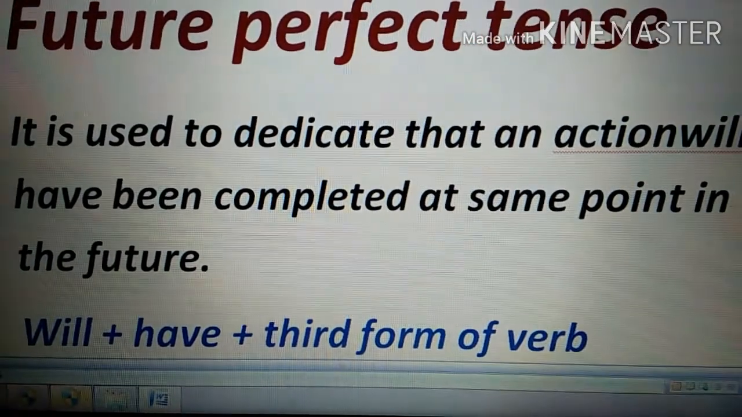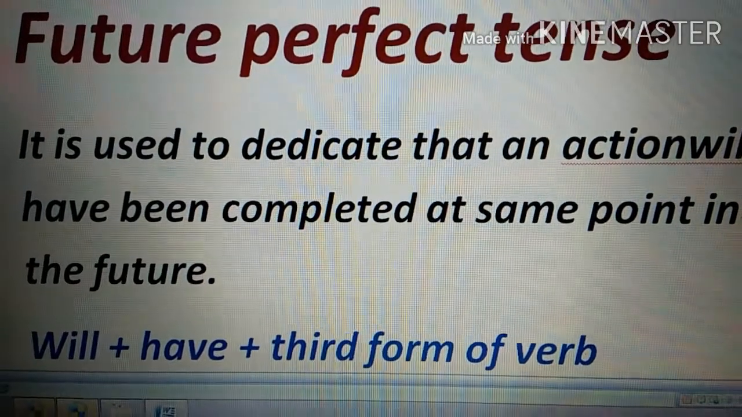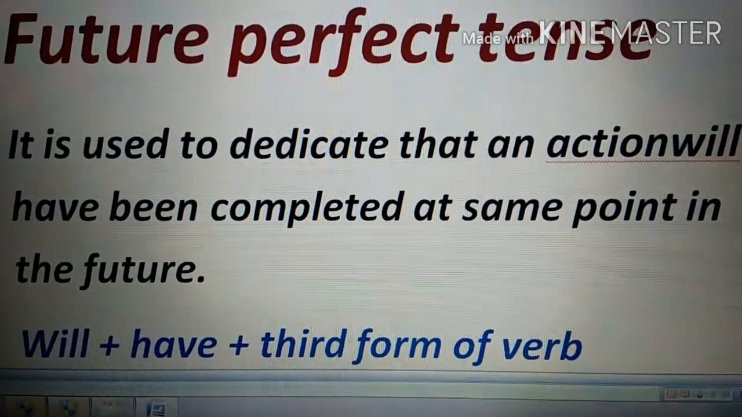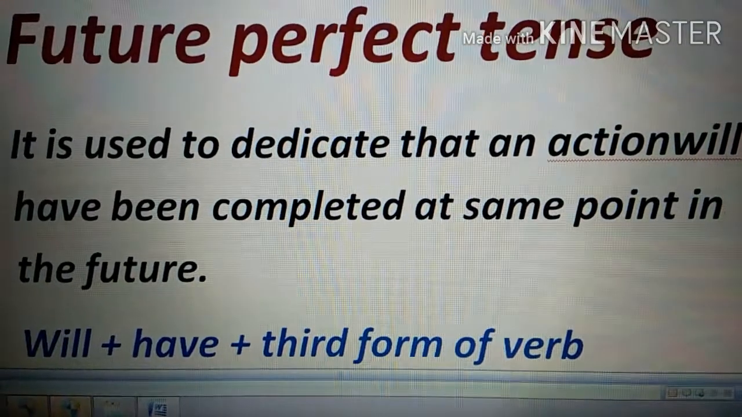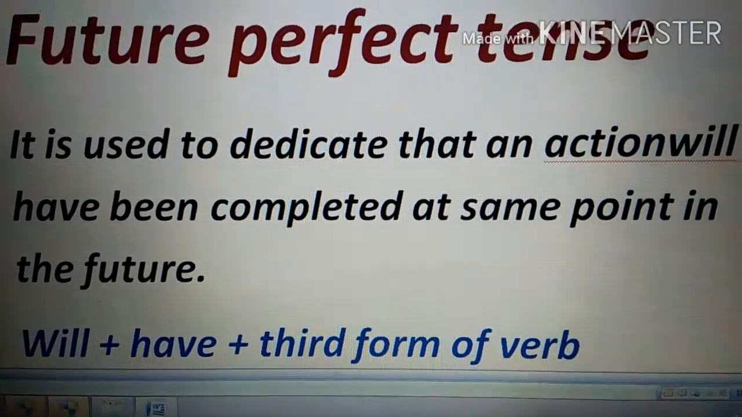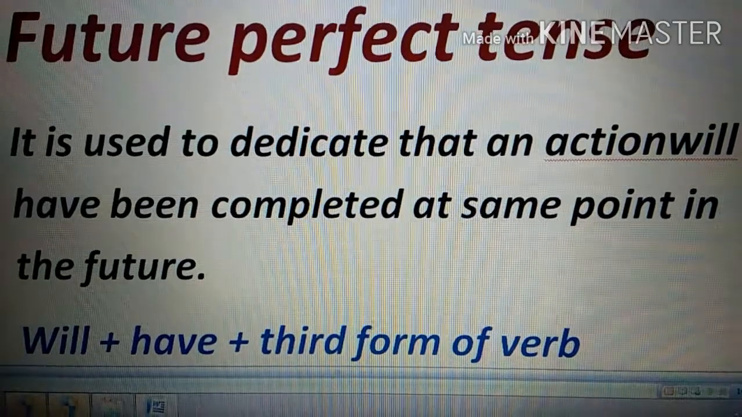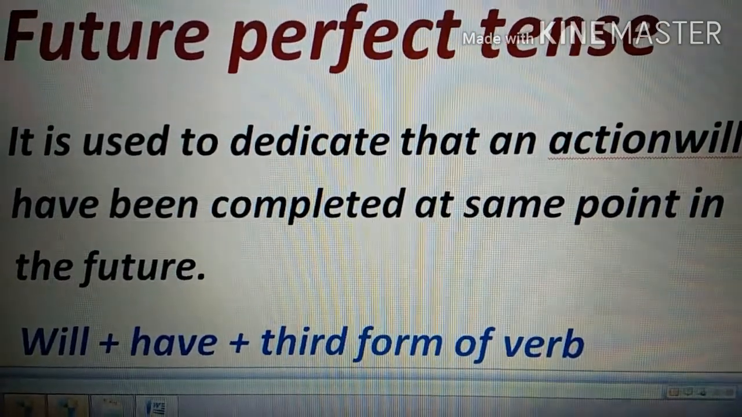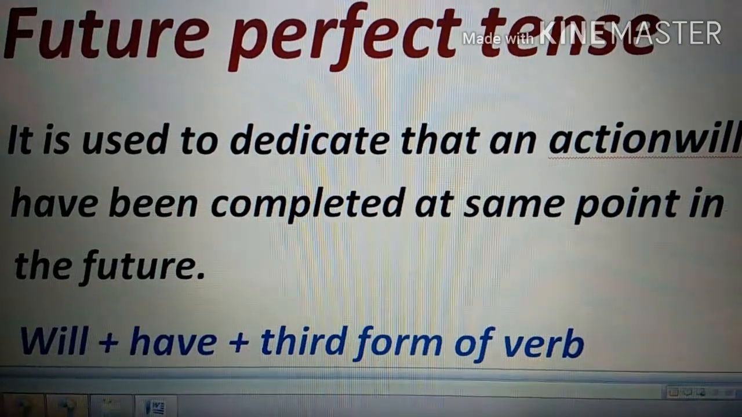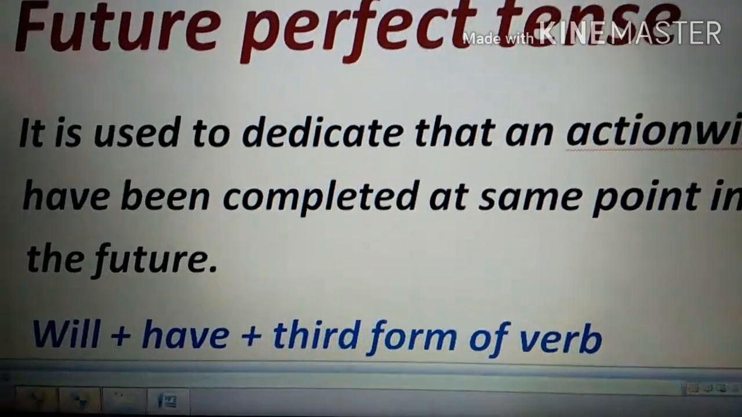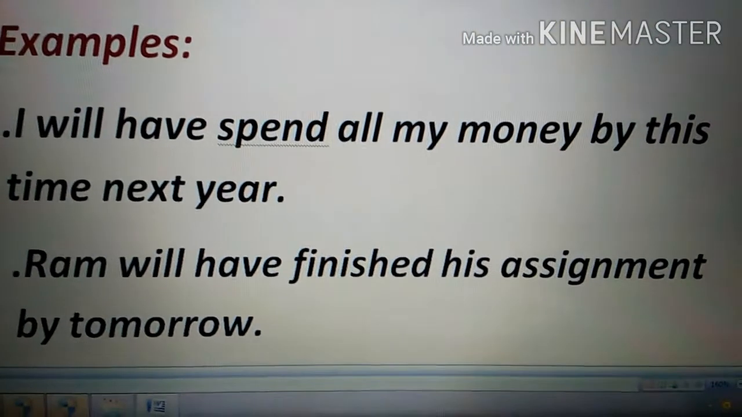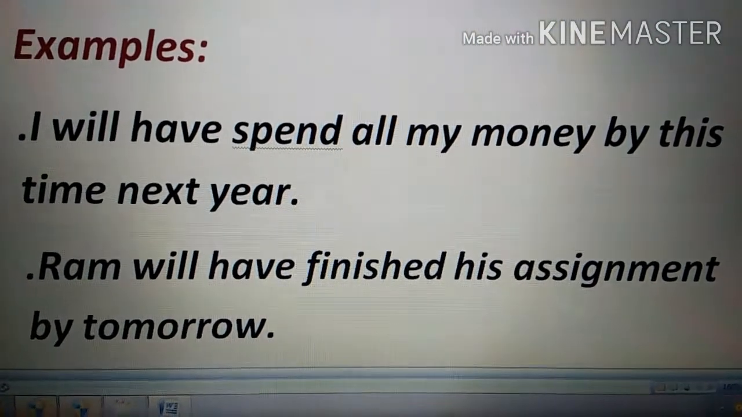Now, perfect again is used to indicate that an action will have been completed at some point in the future. Now, we're going to talk about some time in future when you think that you have completed that action. So again, the formula would be will plus have plus third form of the verb. It's as easy as that. Now, I will have spent all my money by this time next year.